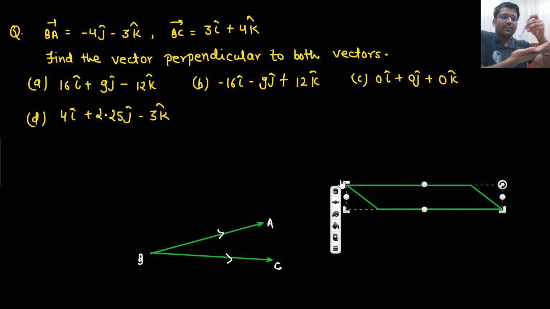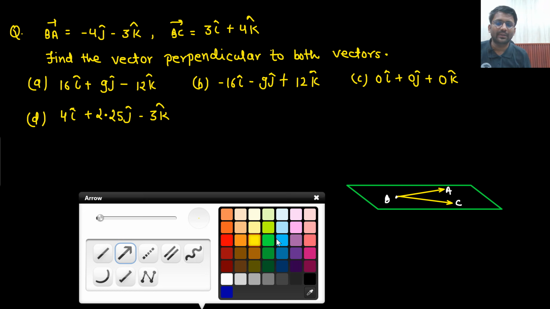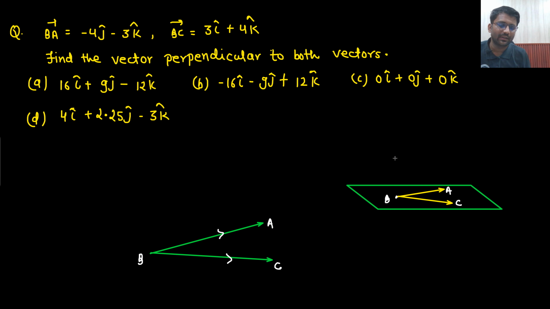That means you are supposed to find out this particular vector. So, what will be that vector? That vector will be this vector. Say yes or no.